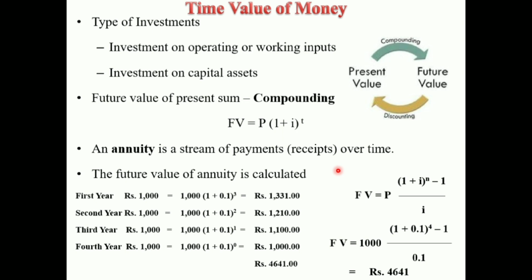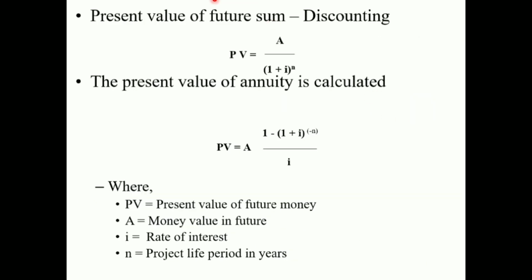What is meant by compounding? Compounding is nothing but the future value of a present sum. In the next slide, we are going to see discounting. This is the opposite of compounding. Discounting is the present value of a future sum. Present value of a future sum is called discounting.